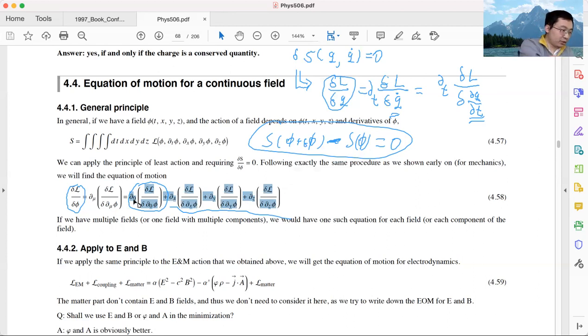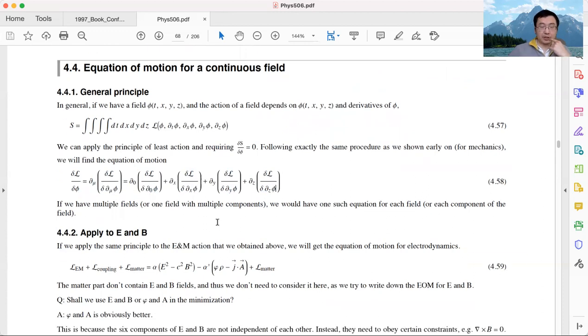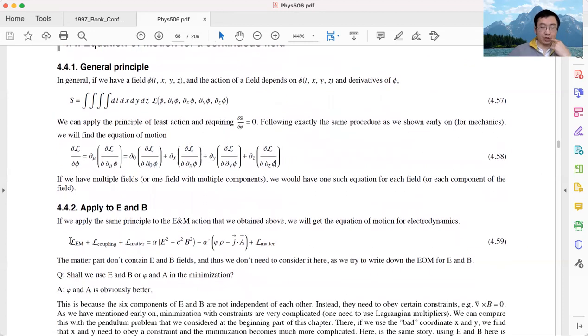Now let's go back to our E and M field, and apply this equation of motion to the E and M field Lagrangian we derived in the previous lecture. We showed that the action, or more precisely the Lagrangian density, can be split into 3 parts. The first part is the EM field part, E squared minus B squared.